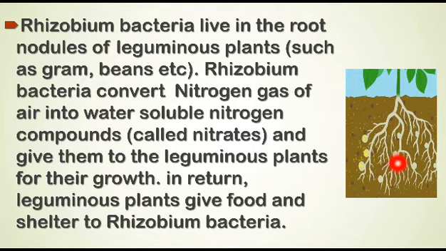The rhizobium bacteria convert nitrogen gas of air into water soluble nitrogen compounds called nitrates and give them to the leguminous plants for their growth. In return, leguminous plants give food and shelter to rhizobium bacteria. Thus, rhizobium bacteria and leguminous plants have a symbiotic relationship.